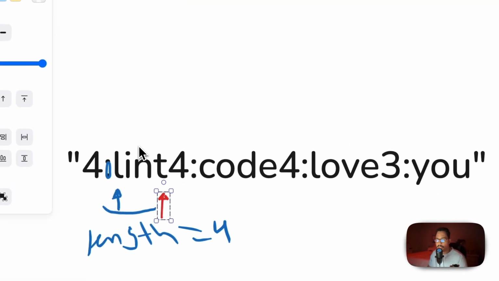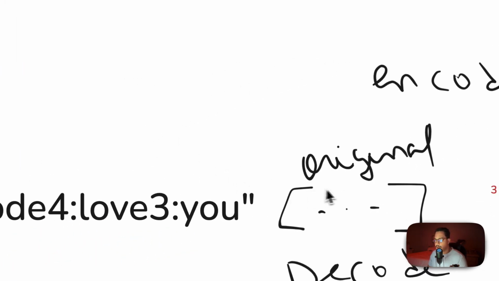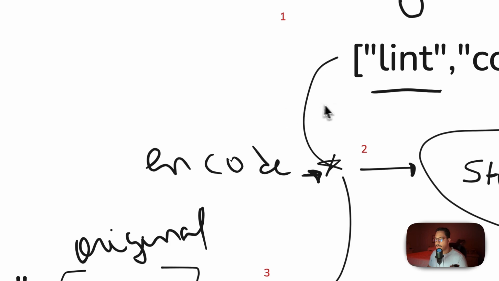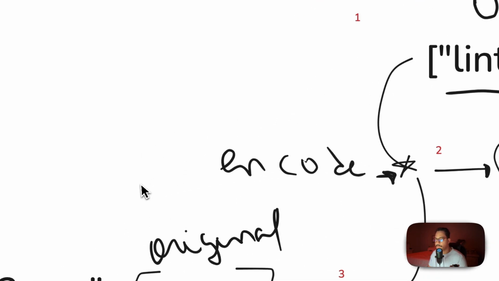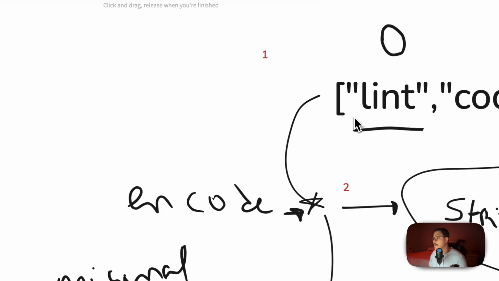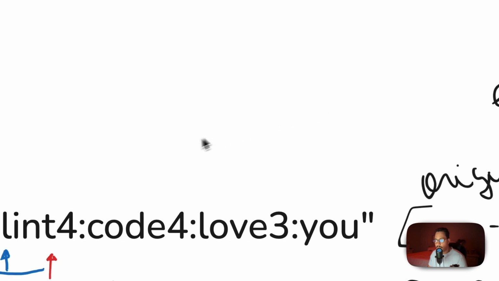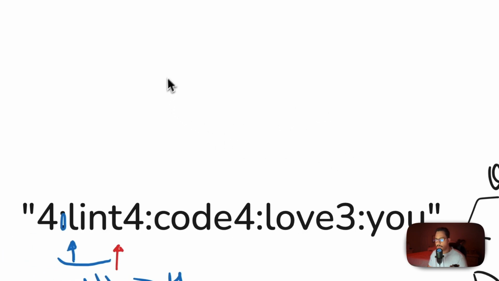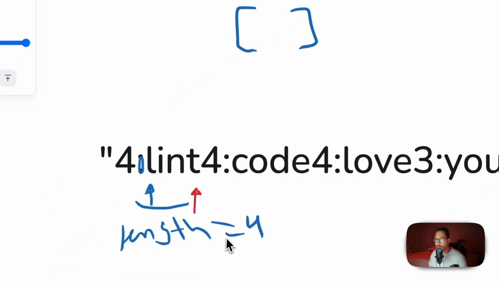And what do we do? Well, we know we need an array, right? Because they're expecting an array, because we have to output the original string combination. So we're going to have an array sitting here just waiting for us to find all these words to send back to that array.